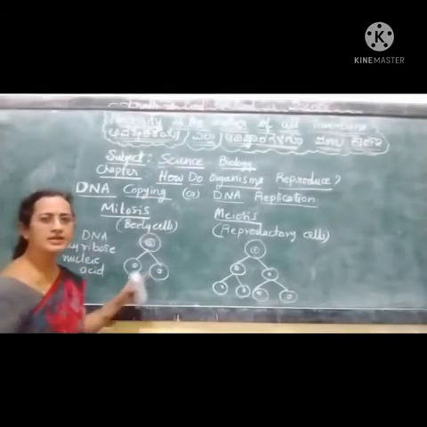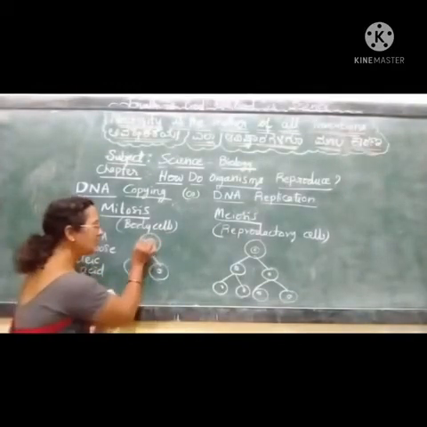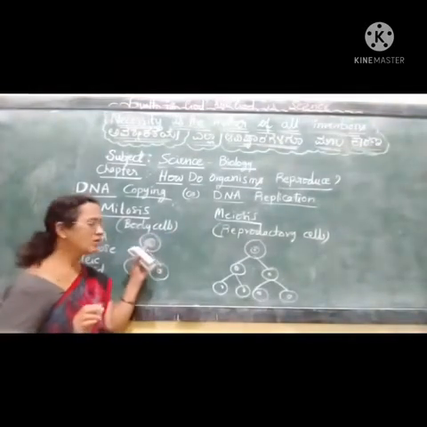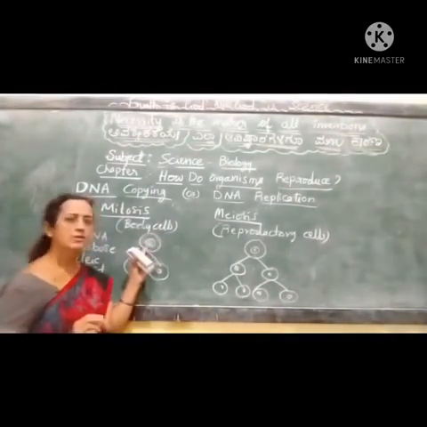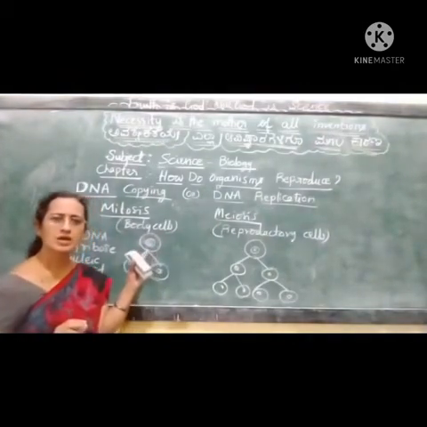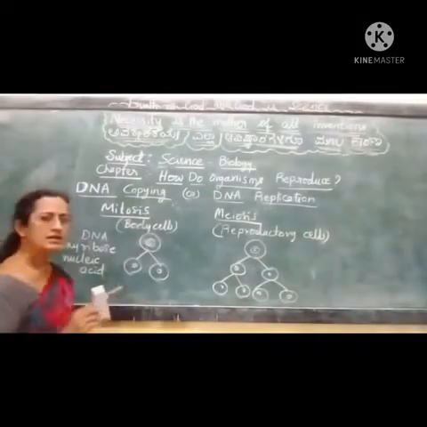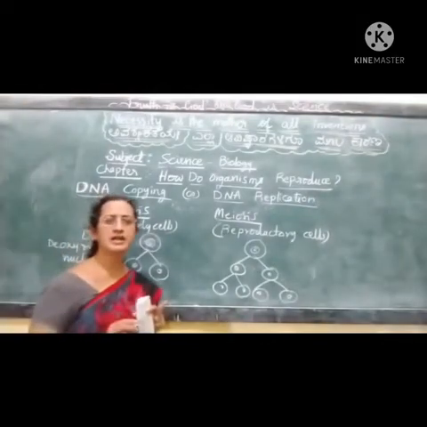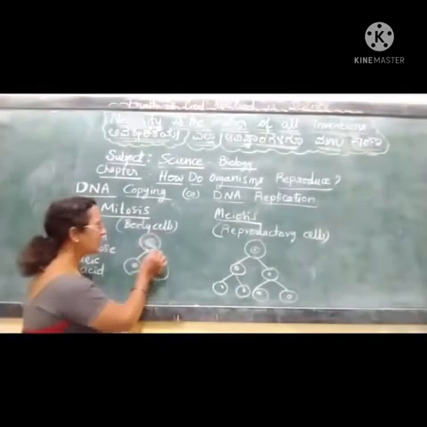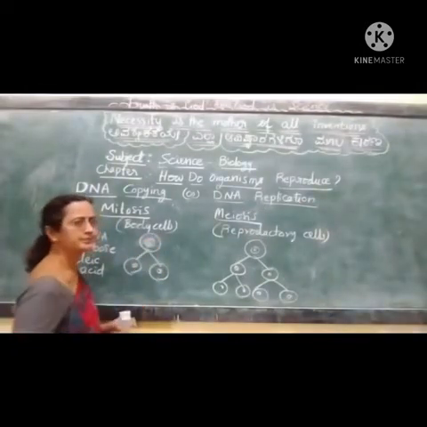Along with this DNA, there are many cell organelles in the cell. You know about them: mitochondria, Golgi complex, ribosomes, lysosomes. Nearly 10 cell organelles are there in the cell, and all of them get duplicated along with this DNA.